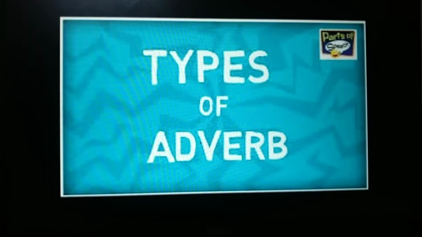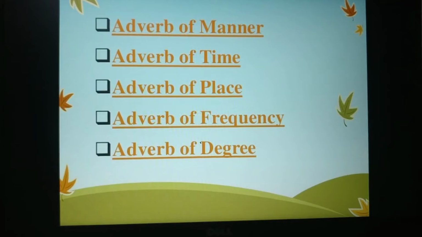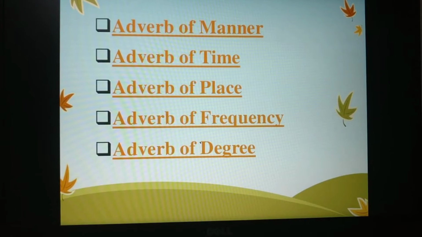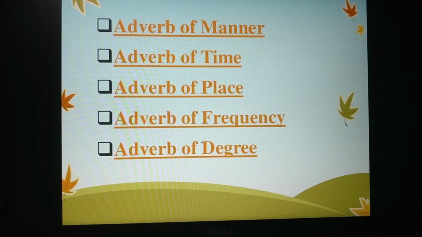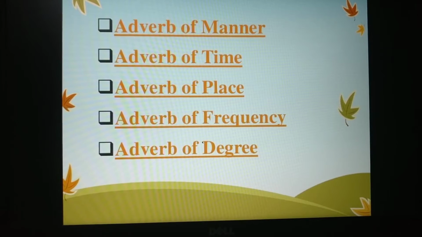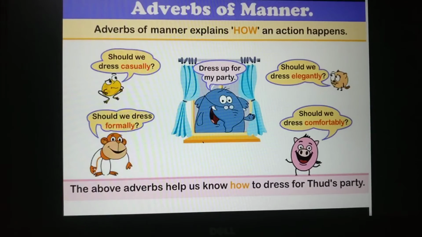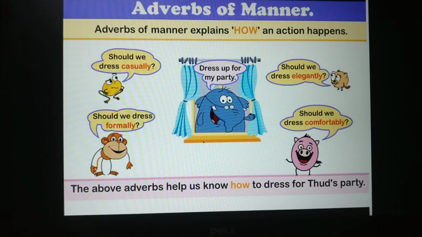Types of adverbs. There are 5 types of adverbs: adverb of manner, adverb of time, adverb of place, adverb of frequency, adverb of degree. Adverbs of manner. Adverbs of manner explain how an action happens.